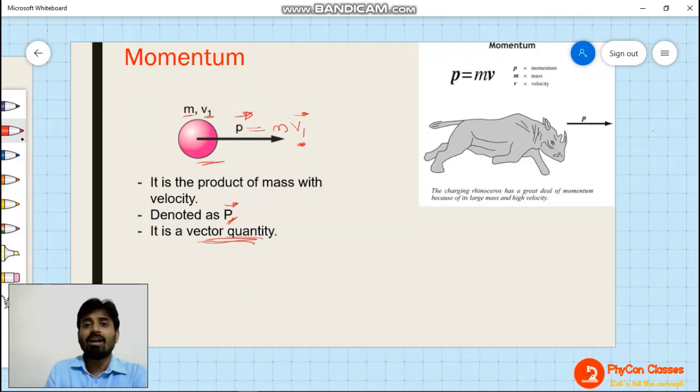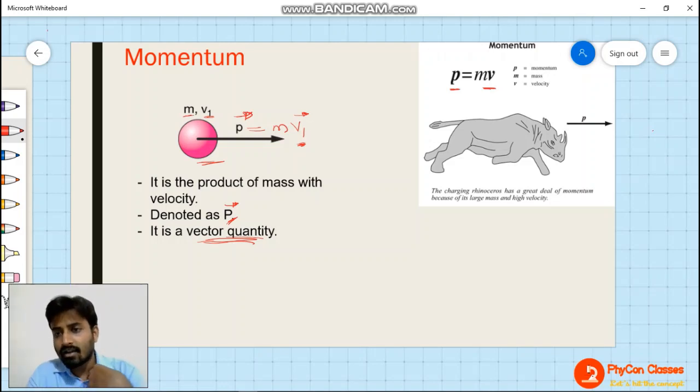This we need to take care of, because when you are adding or subtracting momentum, you have to think of it as a vector quantity. So vector addition, subtraction and multiplication are valid. Simple algebra is not valid for any kind of operation on momentum, because it is a vector quantity.